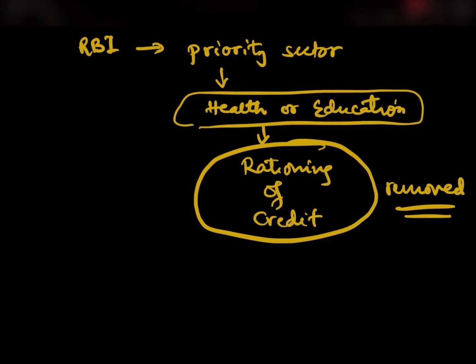So in both the cases of shortage of money or the excess of money, RBI can take the help of this quota of credit to solve such an instability occurring in certain select sectors of the economy.